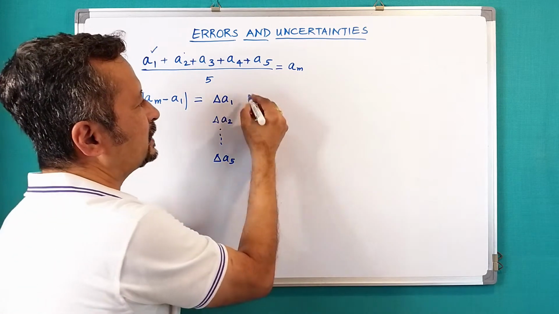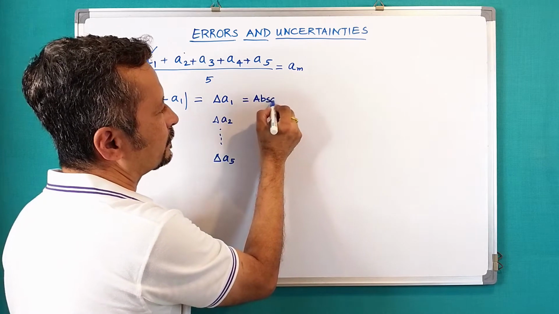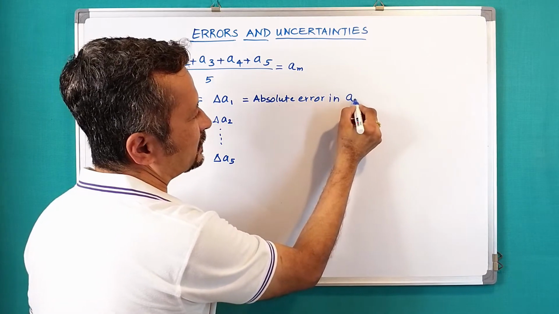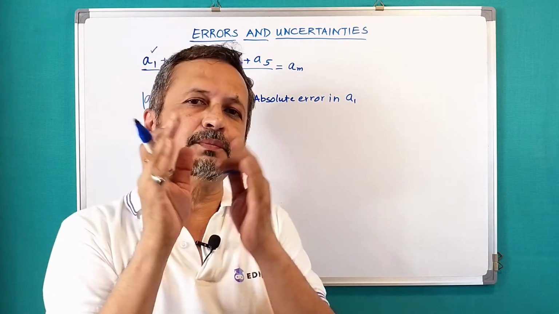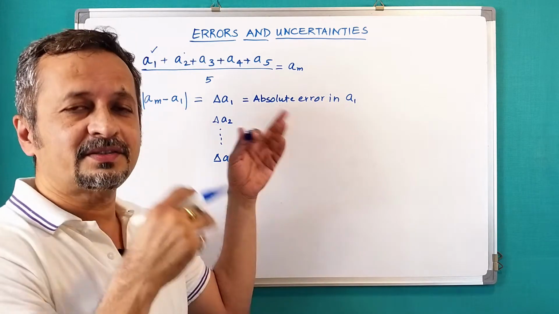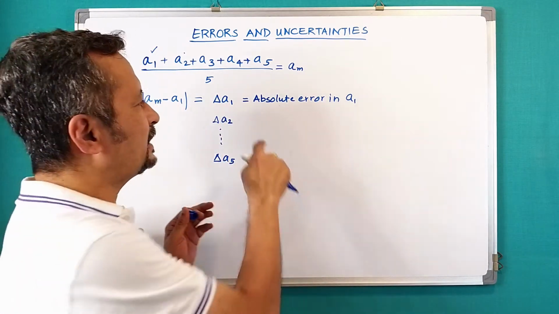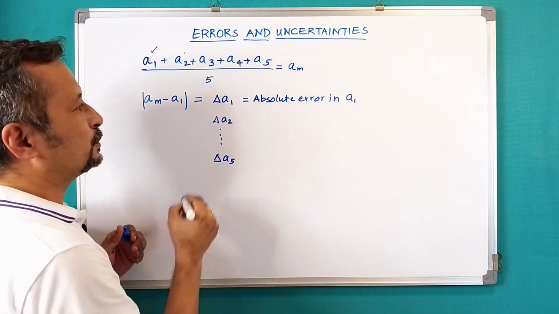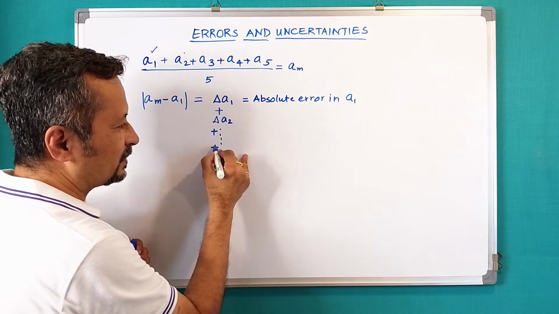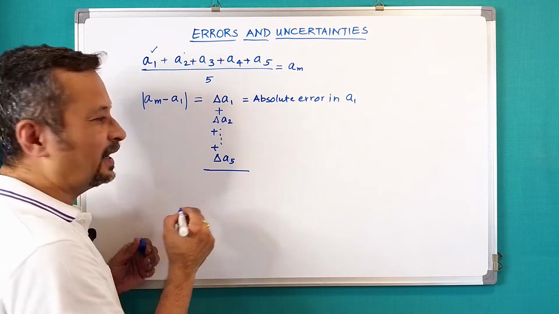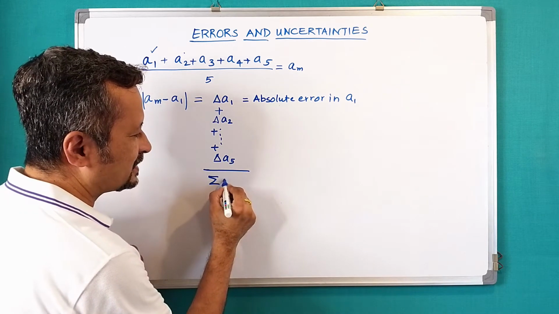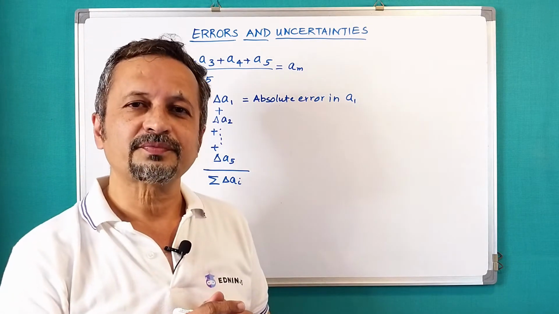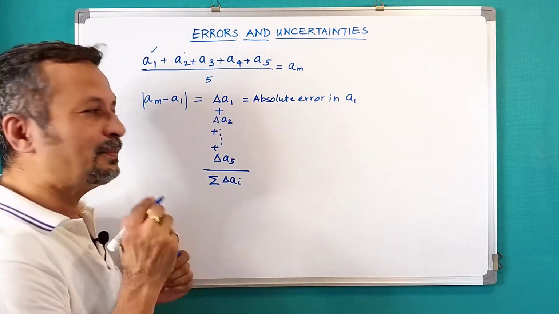So delta A1 is the absolute error in A1. The difference between the mean value and A1 is the absolute error in A1, correct. And likewise we have absolute errors in A2, A3, A4 and A5, correct. Now what I do, I'll add these absolute errors, and this is my sigma delta AI, and if I divide that by 5, that will give me the mean absolute error.